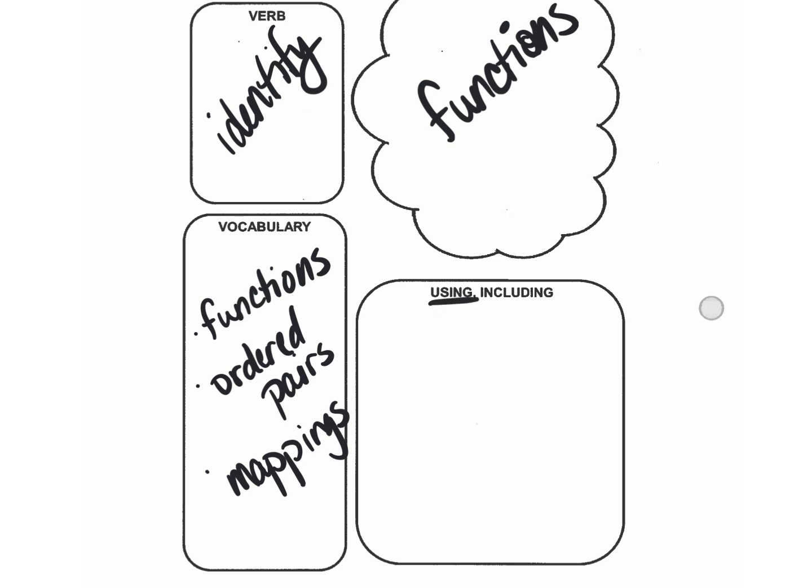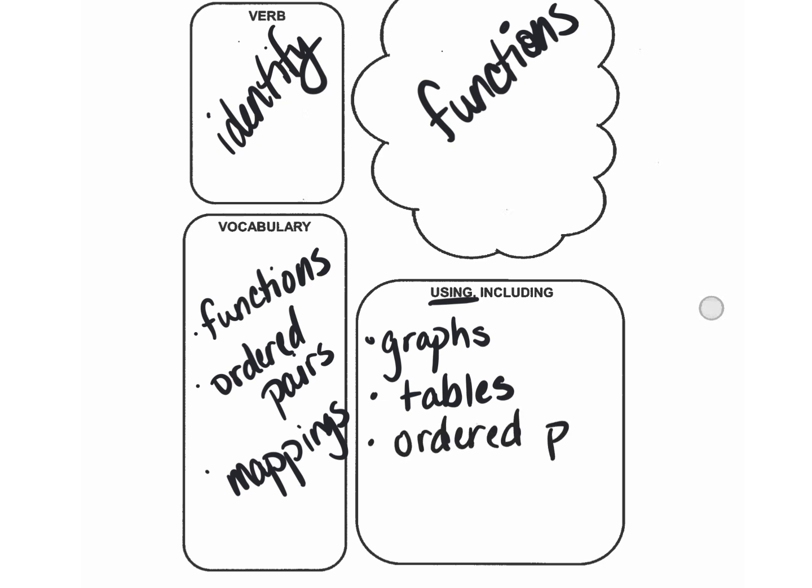Now, we're going to use specific things to identify those functions. One of which, as y'all are saying already, graphs. We're going to use tables. We're going to use those ordered pairs. And we're going to use mappings.